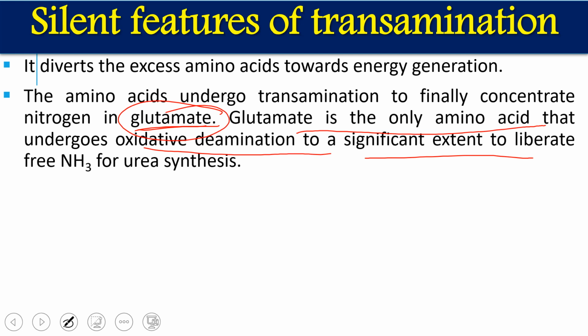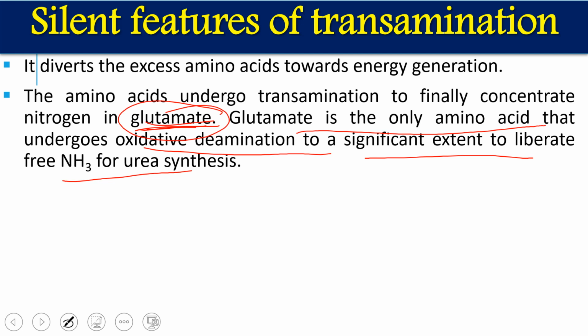In this, a significant amount of free ammonia is released. Ultimately, during the transamination reactions, ammonia or amino groups are transferred from amino acids, and finally we get glutamate. So glutamate is the final, ultimate acceptor of the ammonia, or amino groups, from amino acids. This glutamate is going for the deamination reactions.